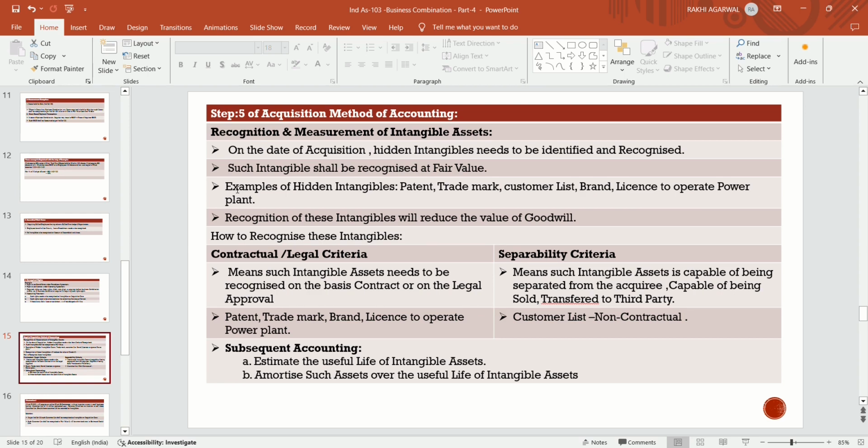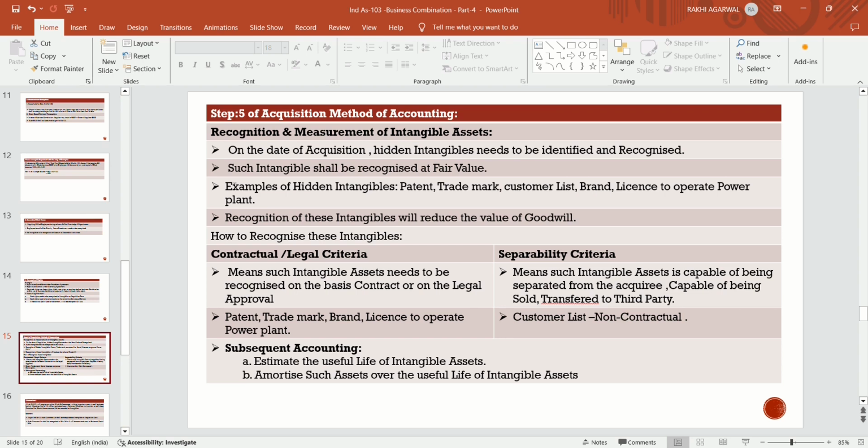So how to recognize these intangibles? If there is a contractual or legal criterion, such intangibles need to be recognized on the basis of contract or on the legal approval. Patent, trademark, brand, license to operate a power plant. Initially, they will recognize with the legal approval, or on the basis of contract. Whatever the contract is, they will recognize accordingly.